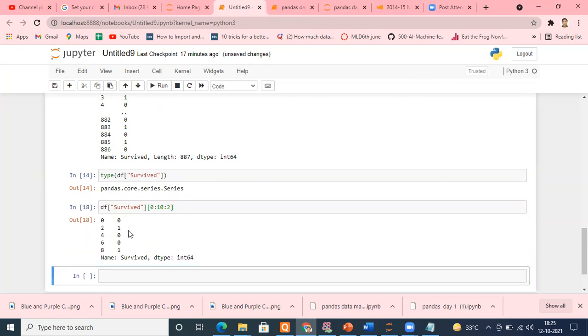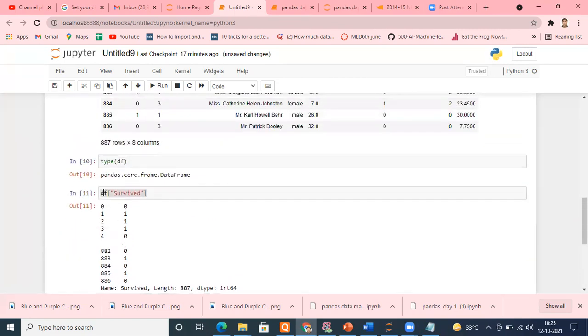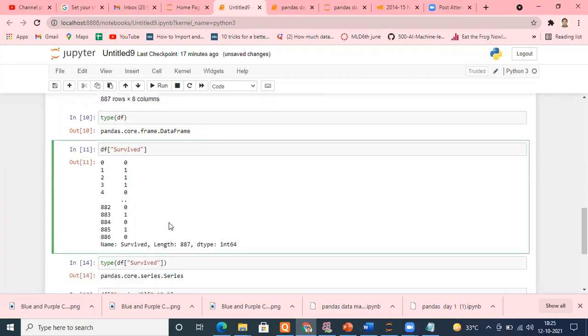Almost how you access your list, same thing you can do here. So if I use my data frame and inside the quotes I simply type my column name, I get a data structure known as series, and the behavior of that series is very much like your list.